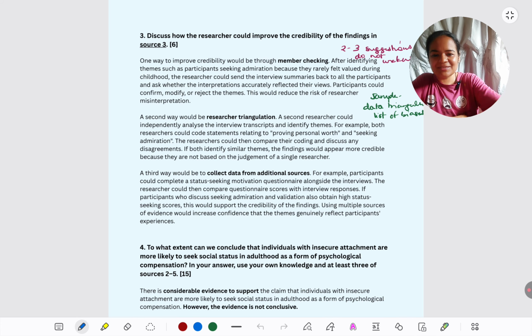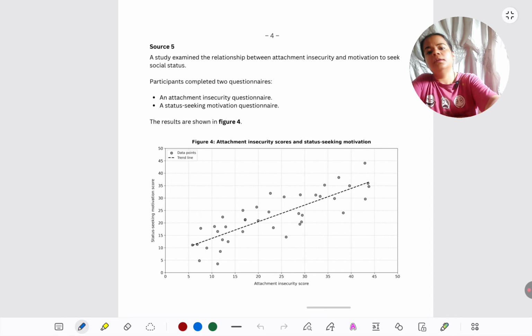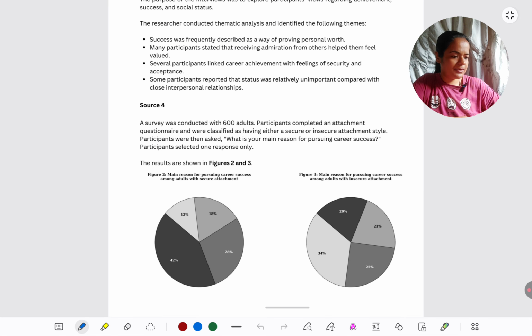Okay, let's come to the last question. That is about using multiple sources to substantiate the claim. We have not looked at two sources, so very quickly we'll look at them. Rest we have seen already. Source 1 we don't have to take right now.